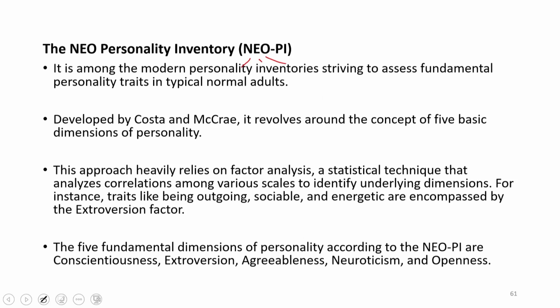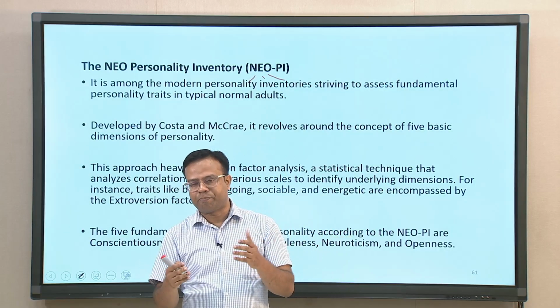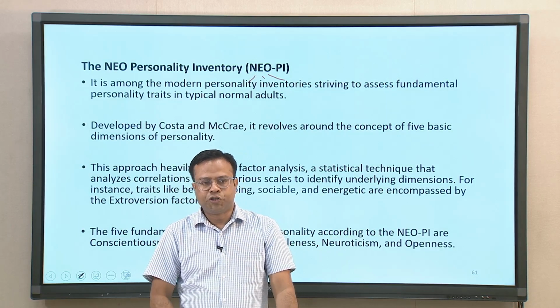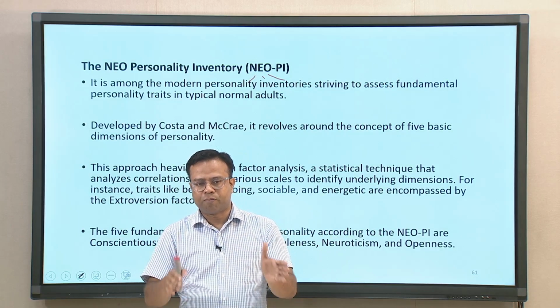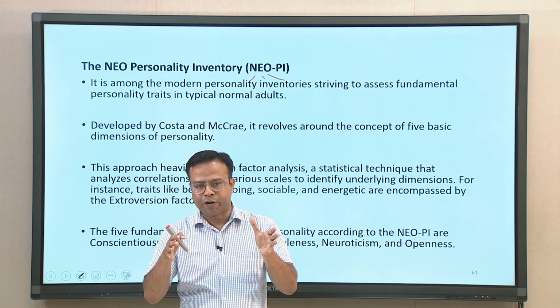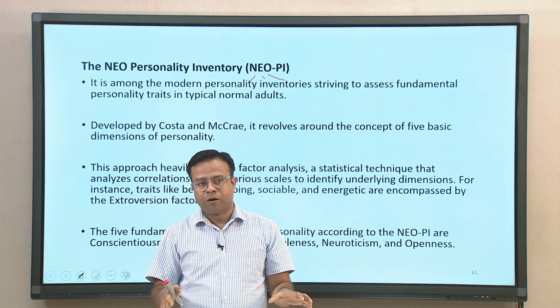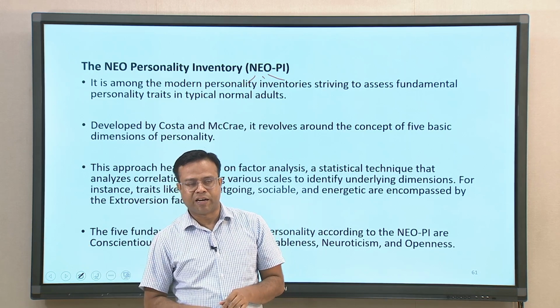So, they started with three personality traits, and later it measured five personality traits. This personality inventory was developed from a theory called the Big Five factor model, which is one of the most popular and accepted trait theories of personality, which we will be discussing in the upcoming lectures.